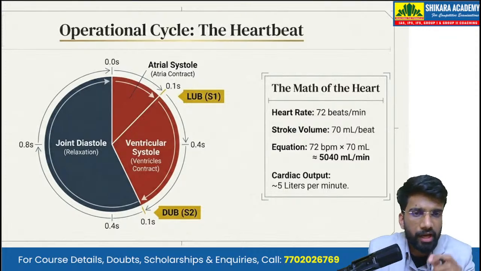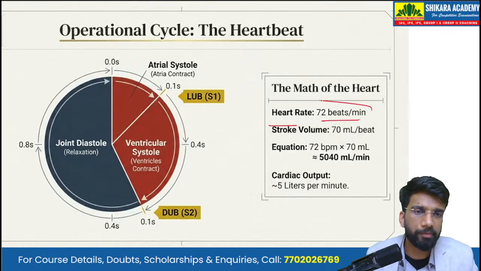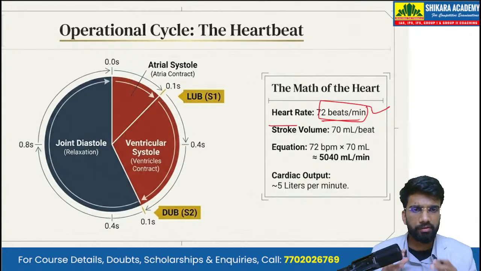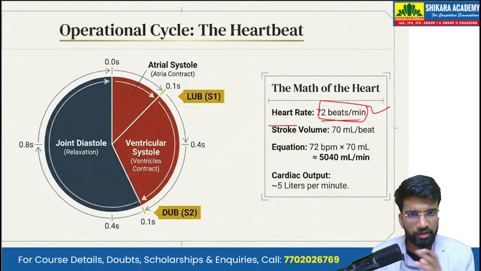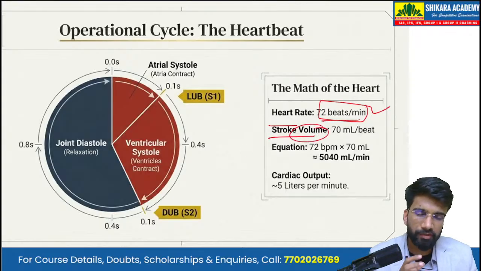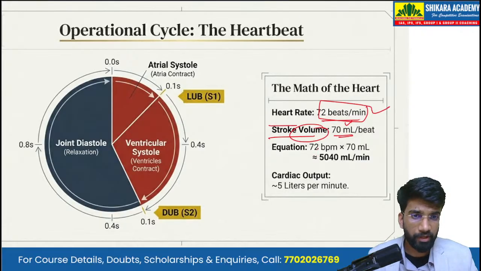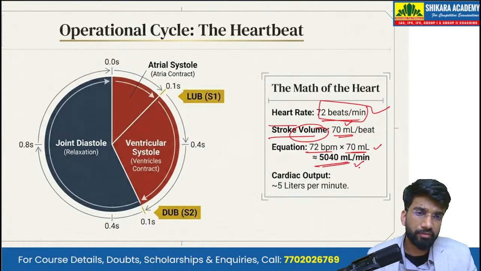Now, let's discuss the heartbeat. We say that the rate of the human heart is 72 beats per minute. That is, the human heart beats 72 times in 1 minute. With each beat, the stroke volume, 70 ml of blood is pumped. That means we have 72 beats per minute and 70 ml of blood is pumped per beat, so approximately 5 liters and 40 ml of blood is pumped every minute.